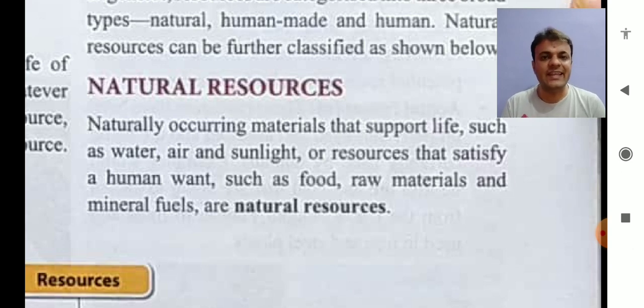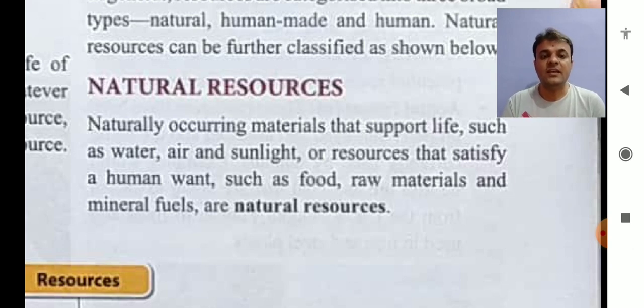Whatever our needs are, they are satisfied by natural resources, such as food. Without food we cannot survive. Raw materials for our daily basis and our factory prepared products, we need raw materials. Raw materials can be of any type.